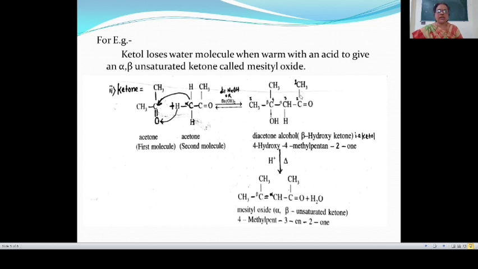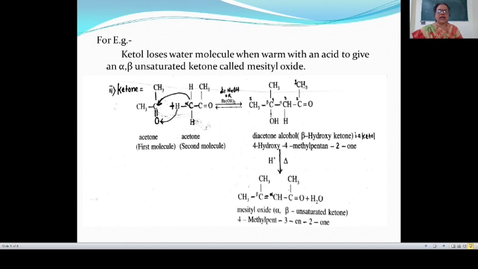This compound is also known as diacetone alcohol, meaning this CH3CCH3 is the acetone group, and this is also an acetone group, so diacetone, and this OH group, therefore alcohol. The name of this compound is diacetone alcohol, or also this is known as 4-hydroxy-4-methylpentan-2-one.